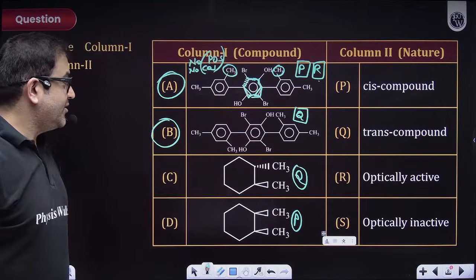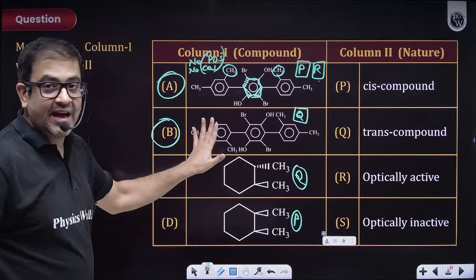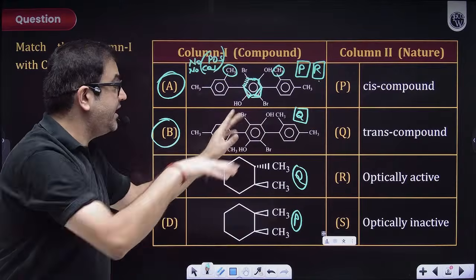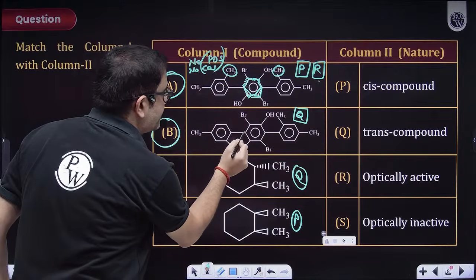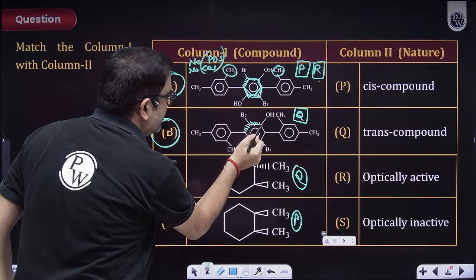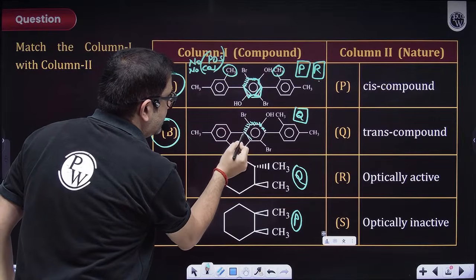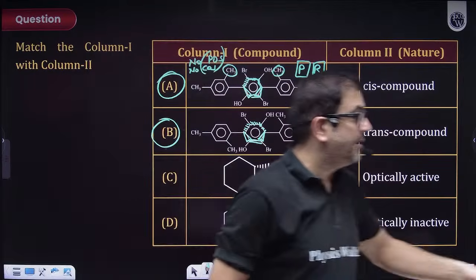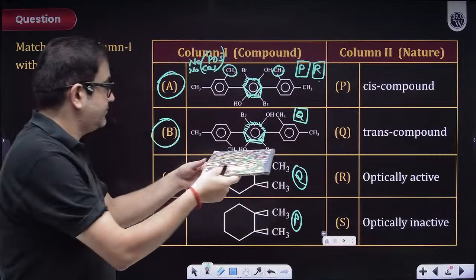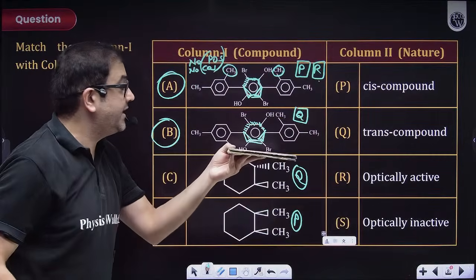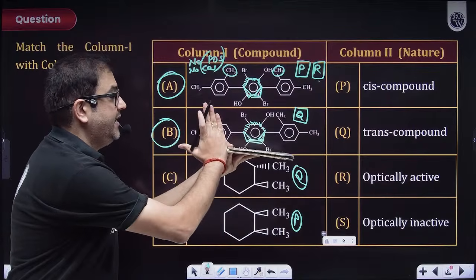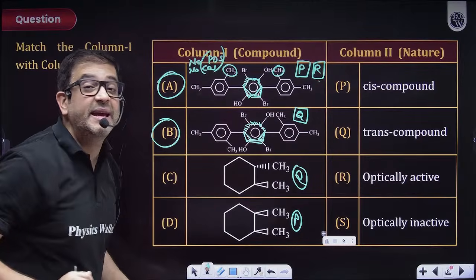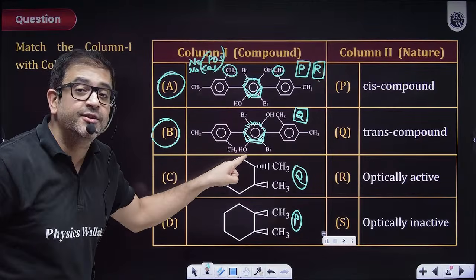What about this? Sir, come on, sir. Groups are again bulky, sir. So the scenario will still be the same, sir. On the plane, upside downside, again on the plane. So this is also upside downside, because the plane of this middle benzene will be perpendicular. This is same plane, this is same plane, this will be upside downside. Why? Because these bulky groups need space. So one thing is done.